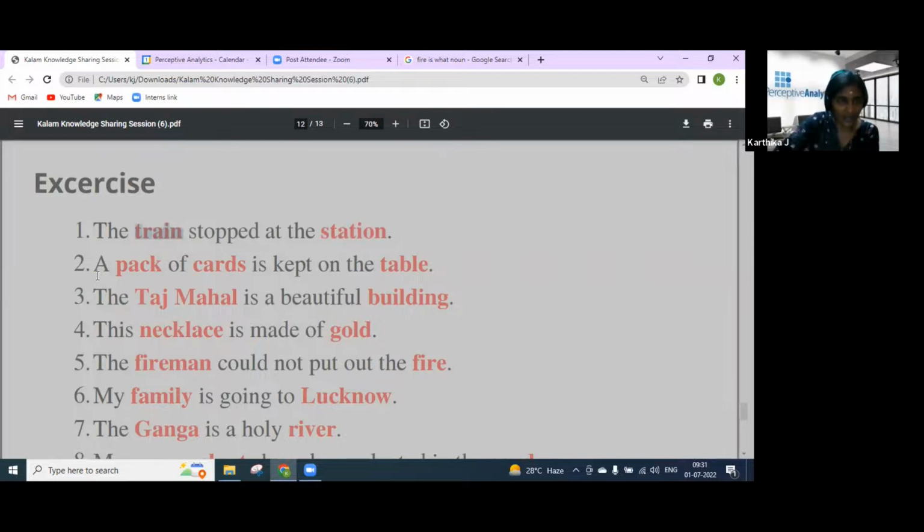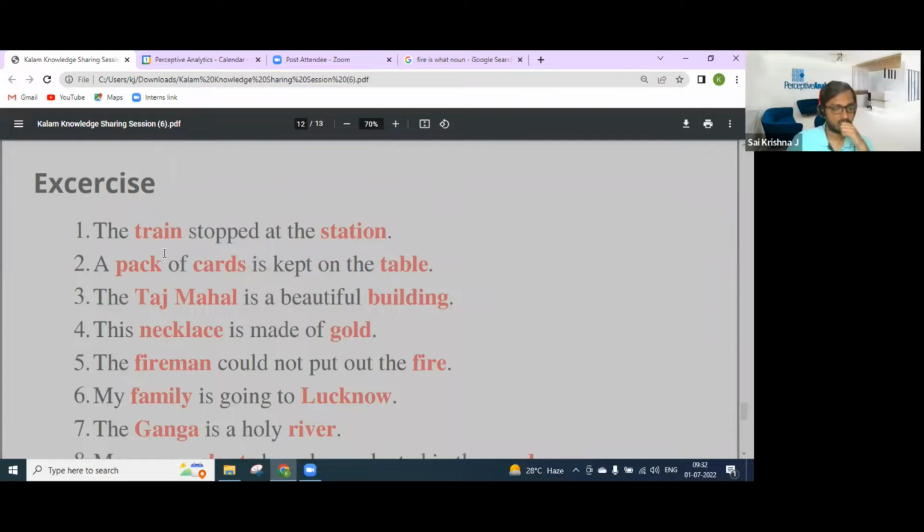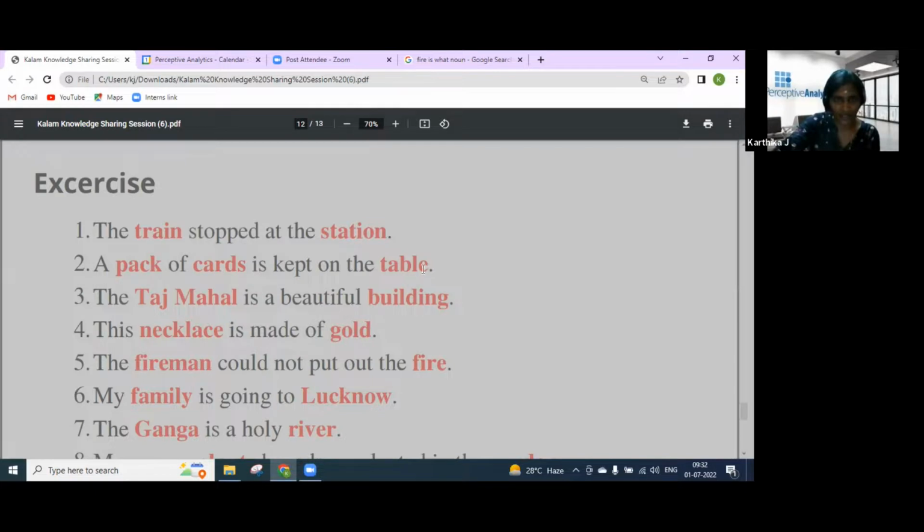And the next one is: a pack of cards is kept on the table. Pack, cards, and table. Pack will be the collective noun. Yeah. And cards and table are common nouns.